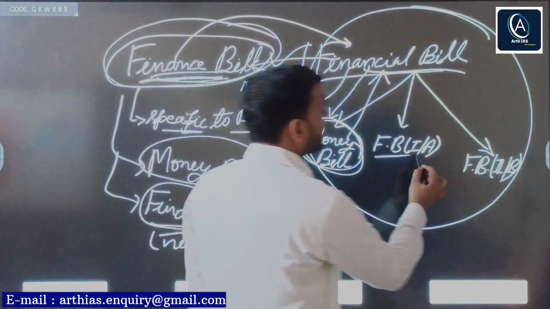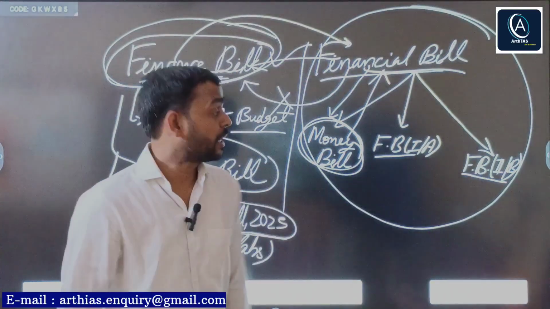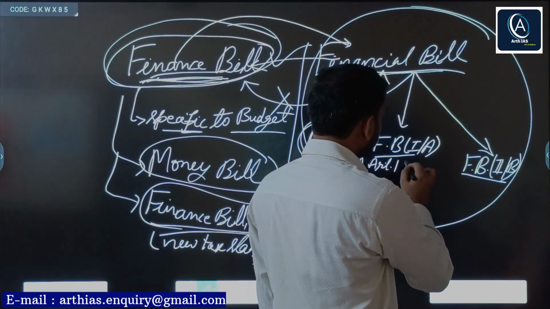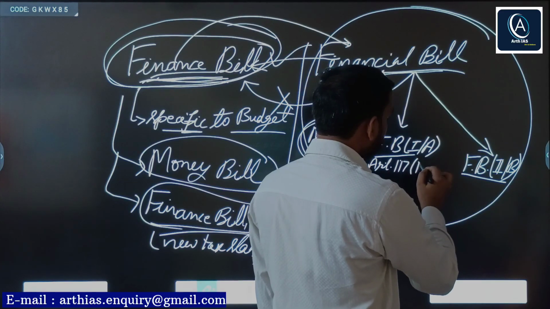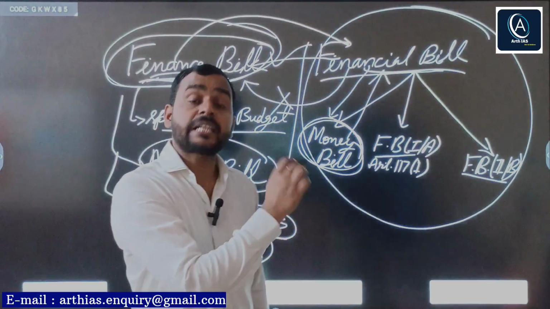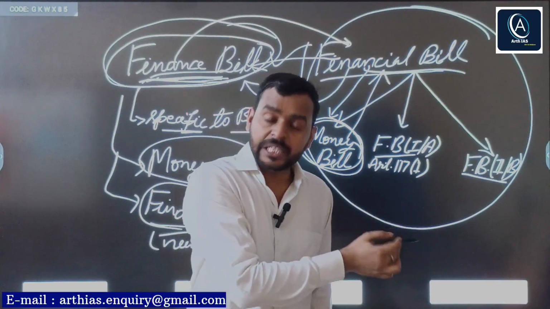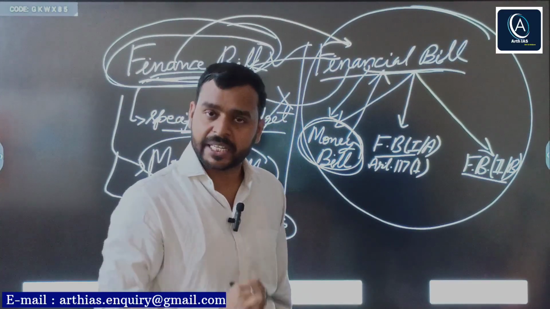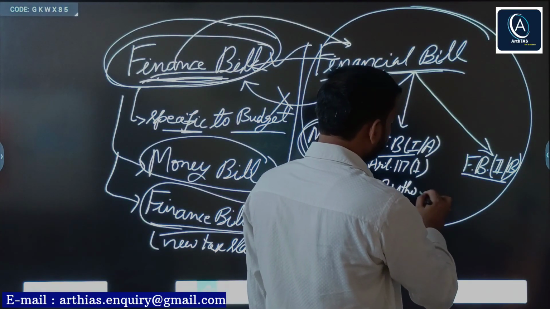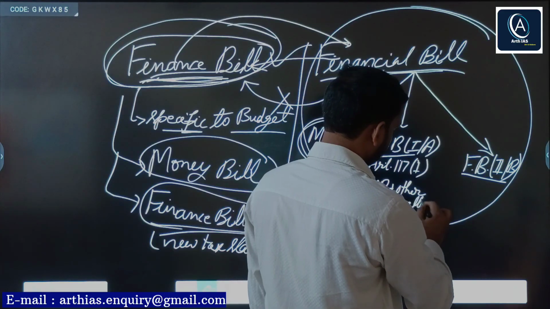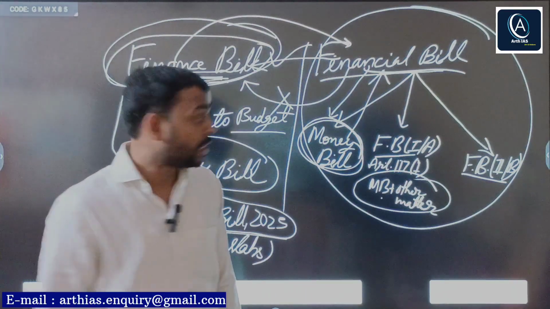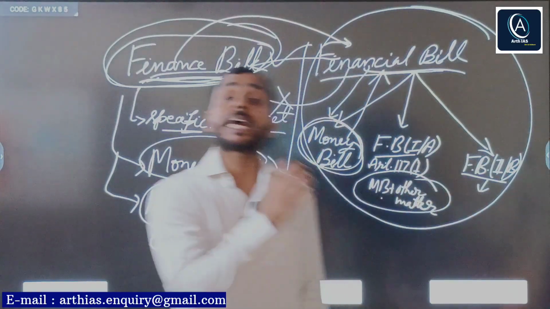These two, finance bill category 1 and finance bill category 2. Finance bill category 1 falls under Article 117 clause 1, which simply says any bill that has provisions related to money bill plus any other matter. So simply money bill plus other matter is finance bill category 1 or category A. Finance bill category 2 includes expenditure.